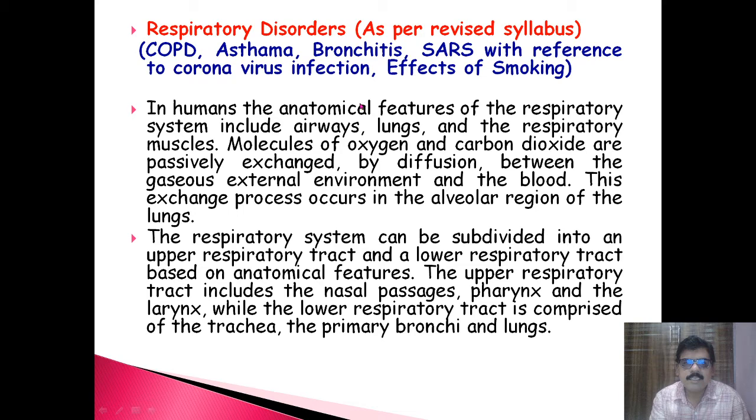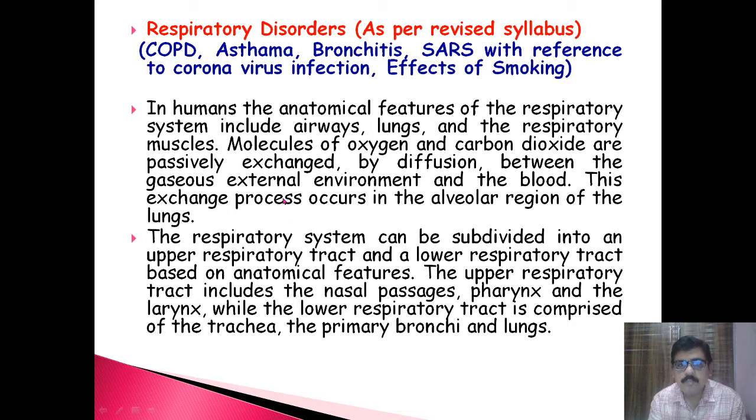In humans, the anatomical features of the respiratory system that we have earlier discussed include the airways like the trachea, the lungs, and the respiratory muscles. Molecules of oxygen and CO2 are passively exchanged by diffusion between gases in the external environment and the blood.